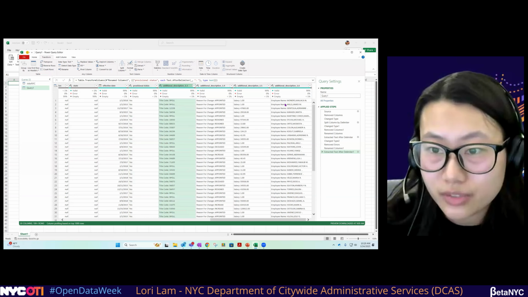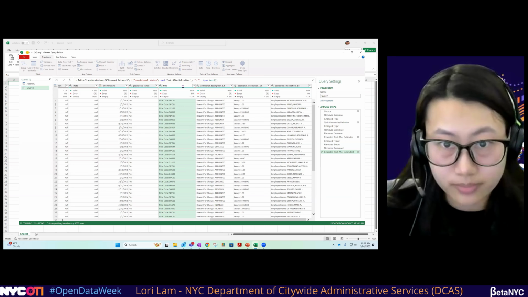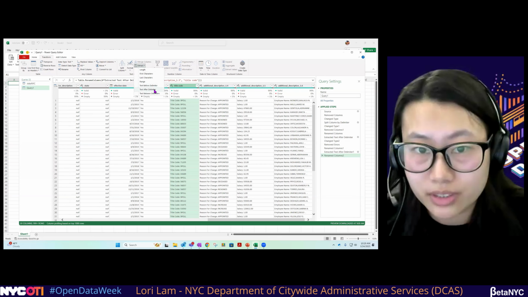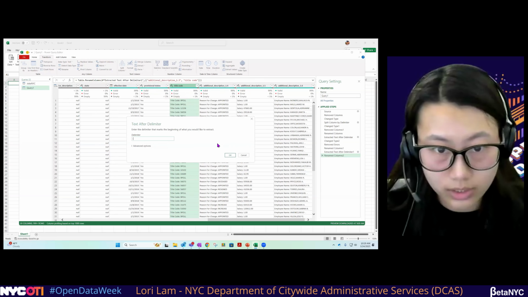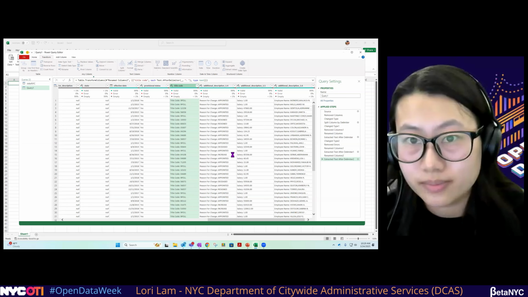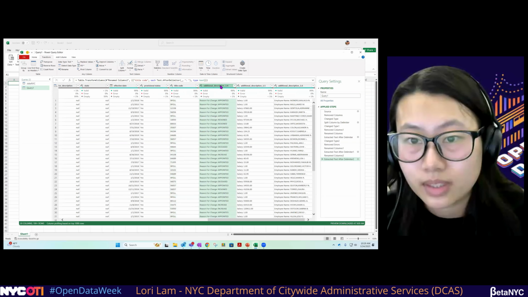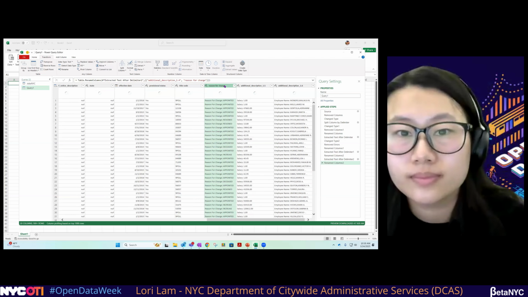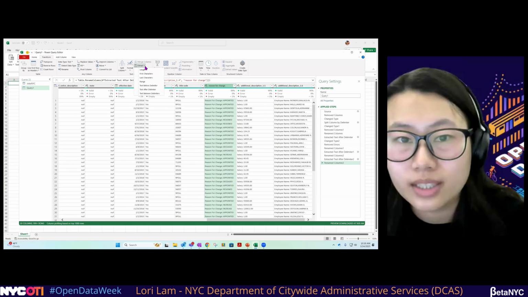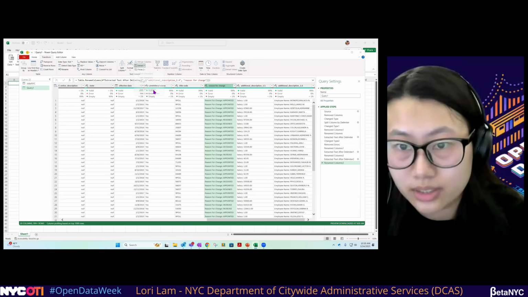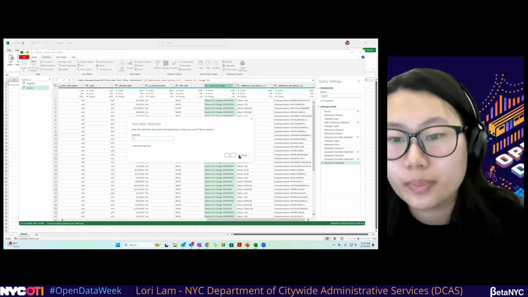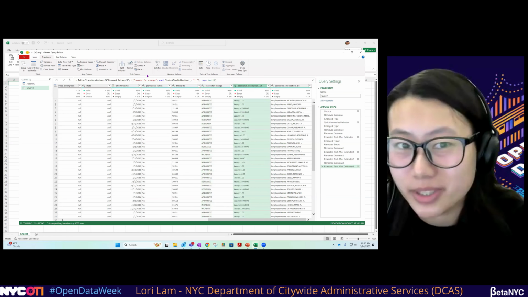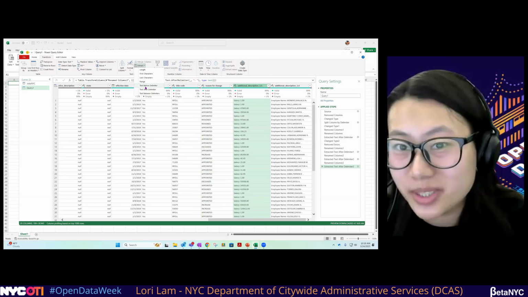And we're going to do this for the next 4 columns. So title code, extract text after delimiter. Once again, colon, space. Press OK. And we're going to do this for reason for change. Once again, extract text after delimiter, colon, space. And if you just wanted the text before the delimiter, that would be extracting text before delimiter.